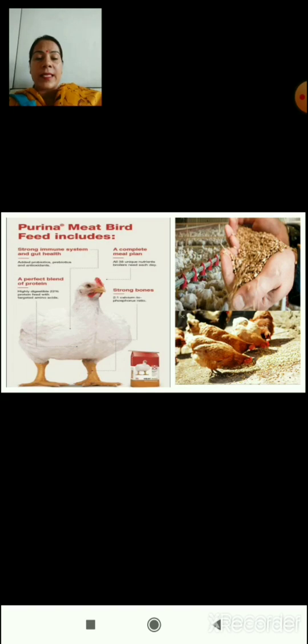And here in this slide you can also see a broiler which has a very good build, and it is mentioned that Purina meat bird feed includes. So Purina is one of the foods of the meat bird, that is broiler, which is given to these broilers to increase their size and body weight, so that they become very bulky and heavier.